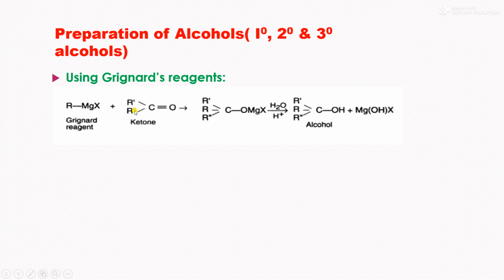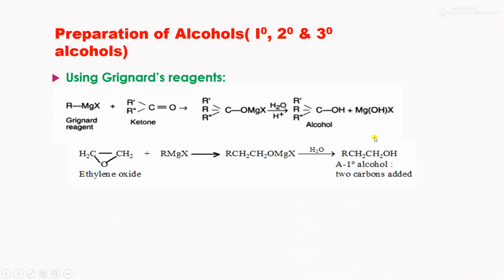And when this Grignard's reagent is reacted with any ketone or aldehyde, we get a magnesium complex, an unstable complex, and on hydrolysis, this gives the final alcohol. So this is the general reaction, and the byproduct is the hydroxy and halogen derivative of magnesium. So this is the general reaction.